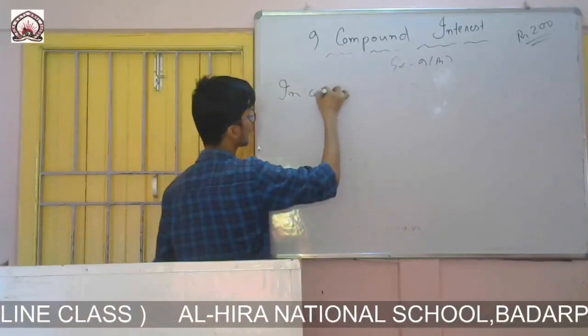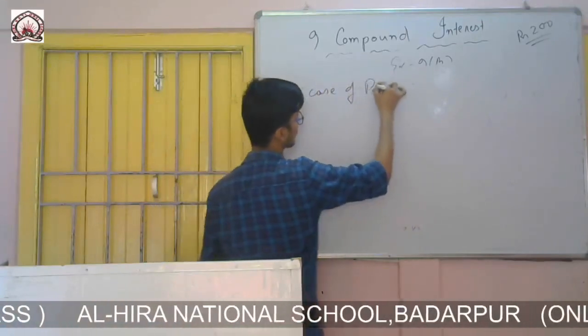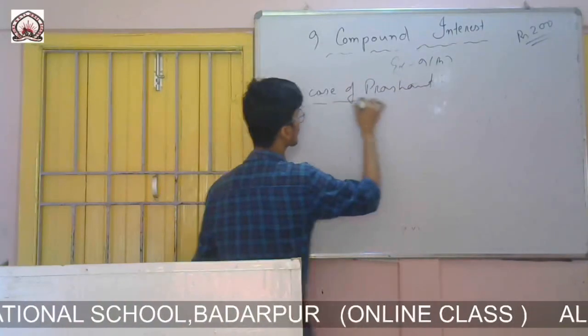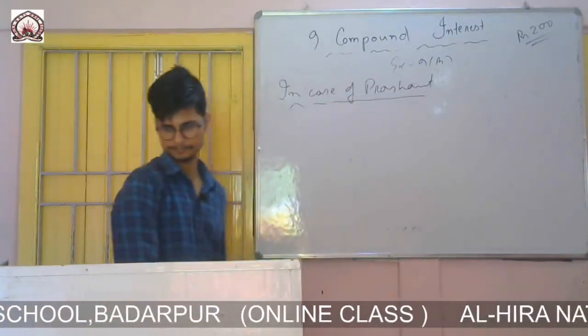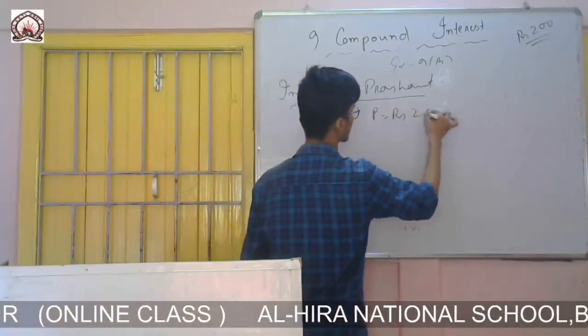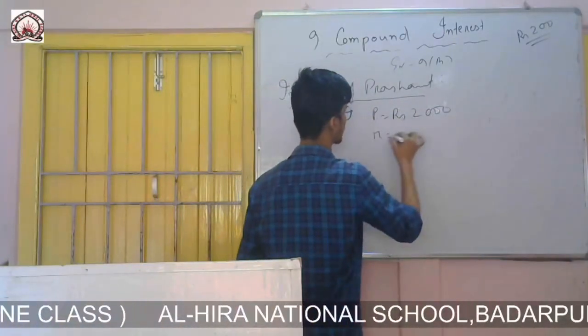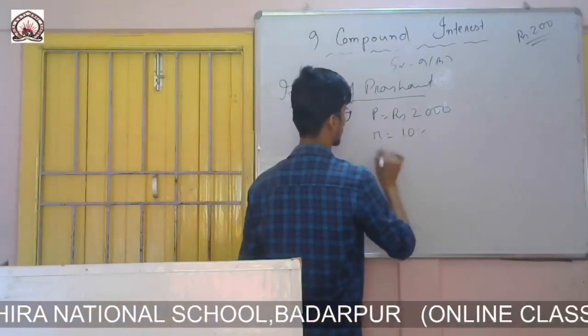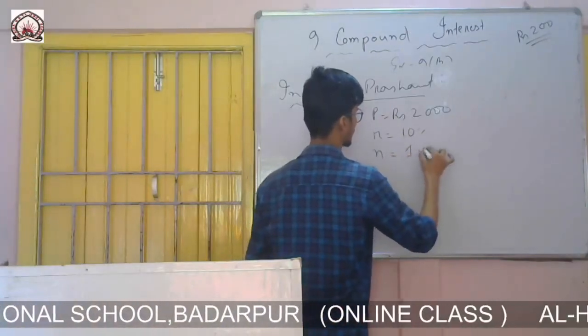In case of Prashant, principal is given as rupees 2000, rate of interest 10%, time n equals 1 year.